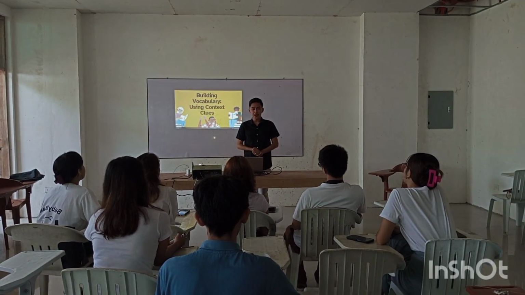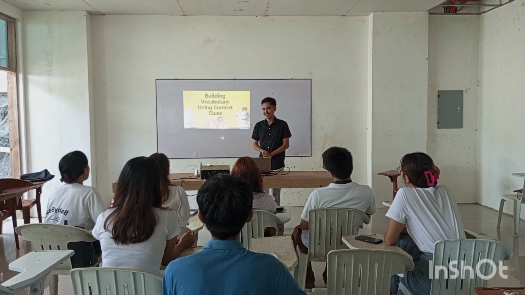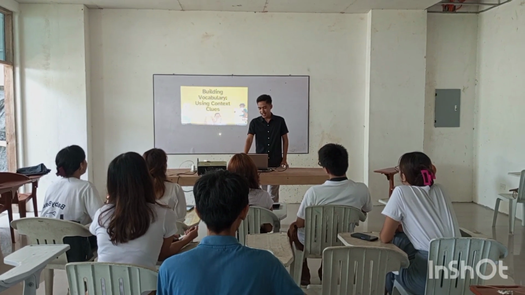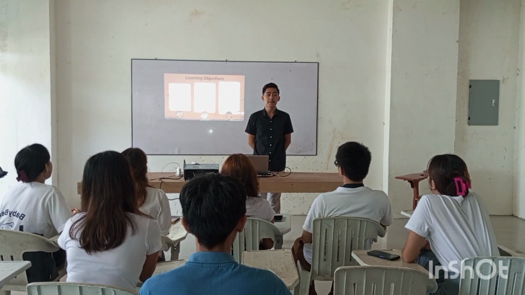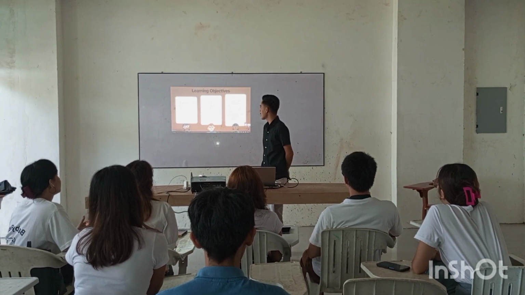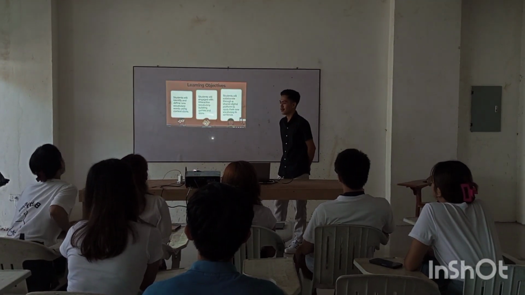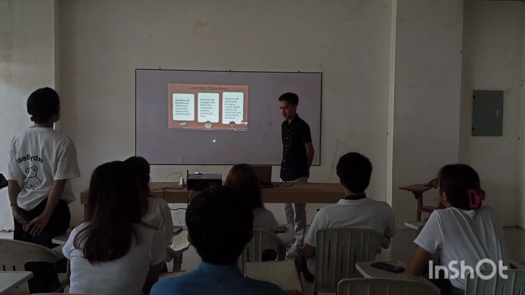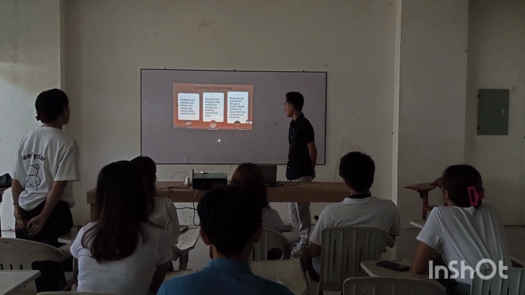So what is our lesson for today? Building vocabulary using context clues. Yes. So here are the three learning objectives that you are expected to meet after the class discussion. So let's read the first objective. Miss Ivan. Students will identify and define new vocabulary words using context clues.